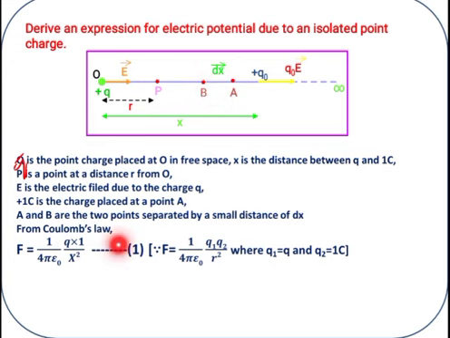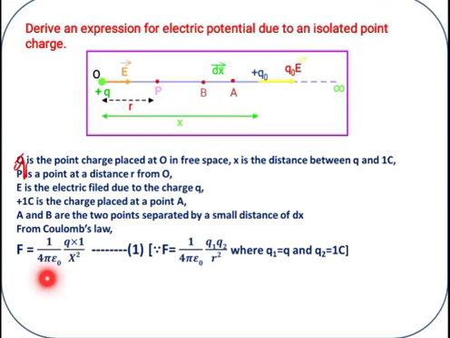From Coulomb's law, here we are applying the Coulomb's force formula. Why? Because we know that W is equal to force into displacement. Which type of force is it? Definitely a Coulomb force, because we are talking about charges here. What is the Coulomb's force formula?